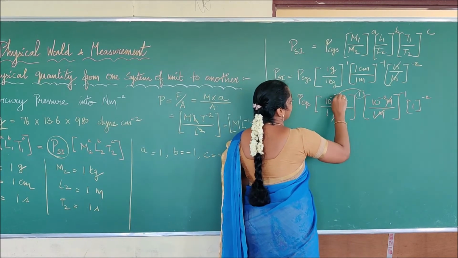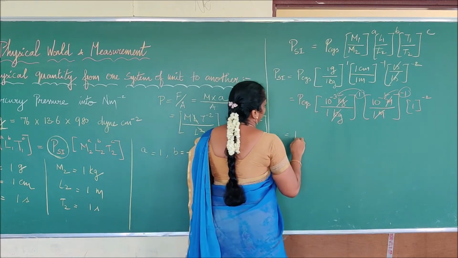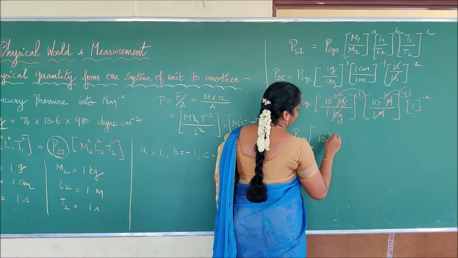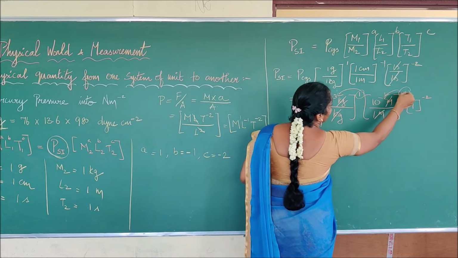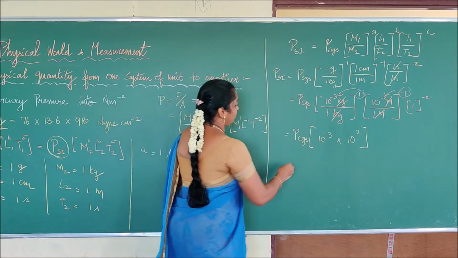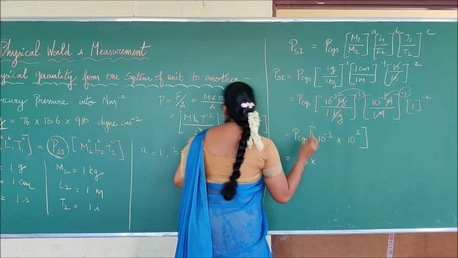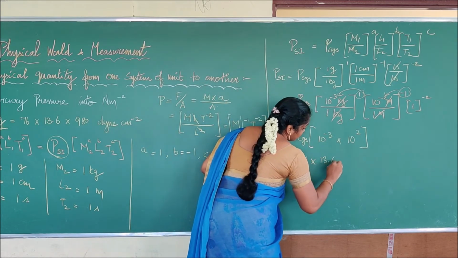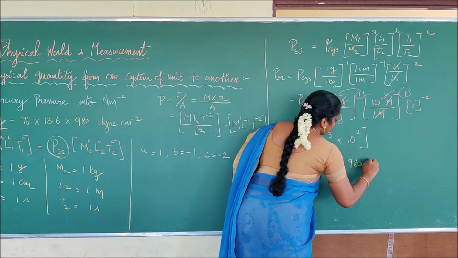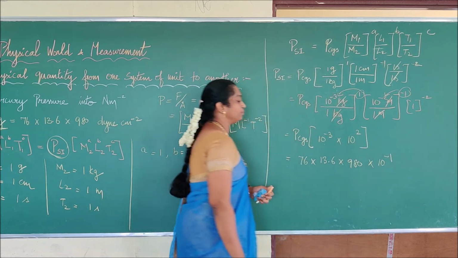This power has been multiplied with the unit power. Right? Then what we can say? We can say that pressure in CGS is equal to 10 power minus 3 into 10 power minus 2 into minus 1, it becomes 10 power plus 2. Right? Then what is pressure in CGS? What you have calculated? We have calculated 76 into 13.6 into 980. That is this pressure in terms of CGS into this term 10 power minus 3 plus 2, it becomes 10 power minus 1. Right?